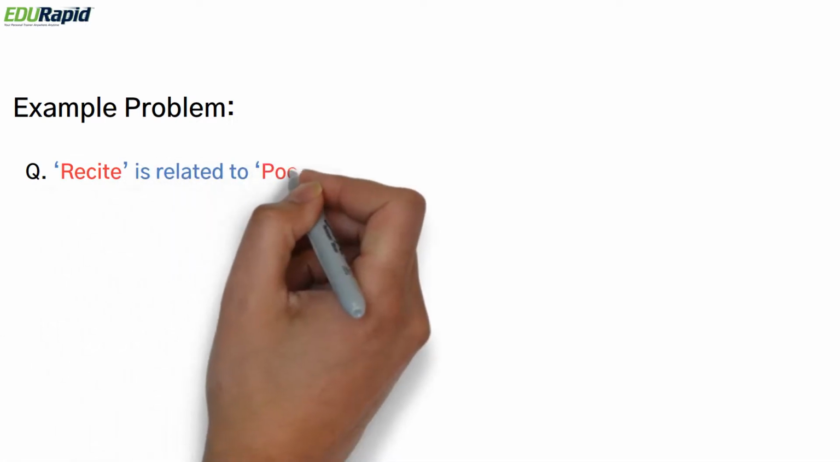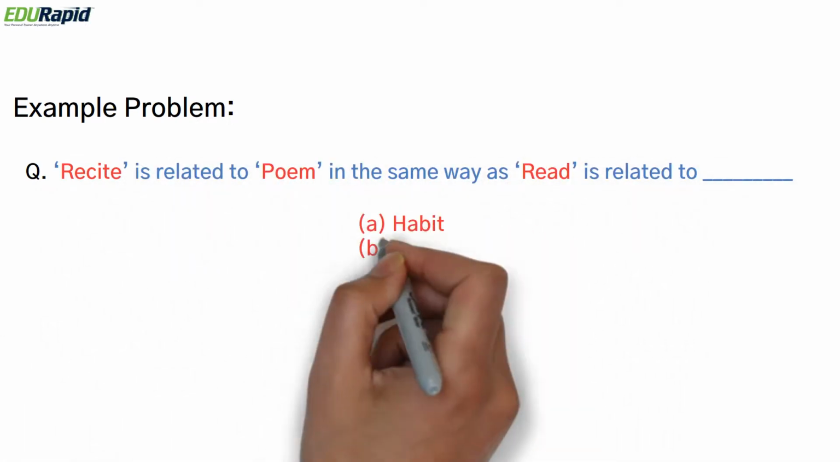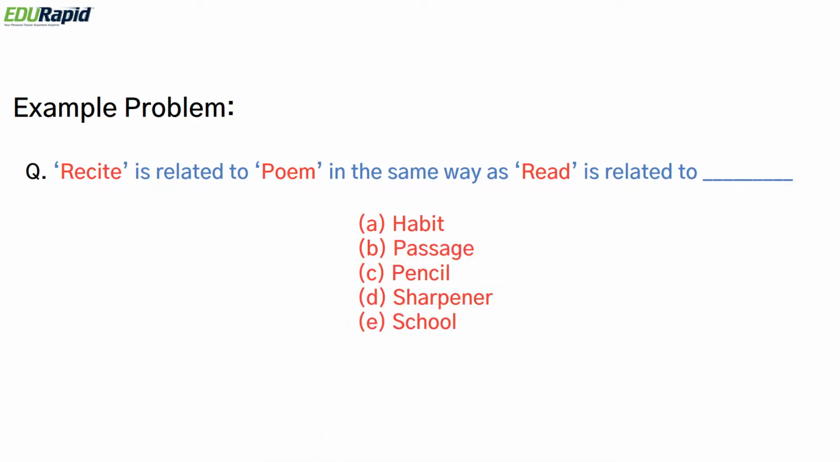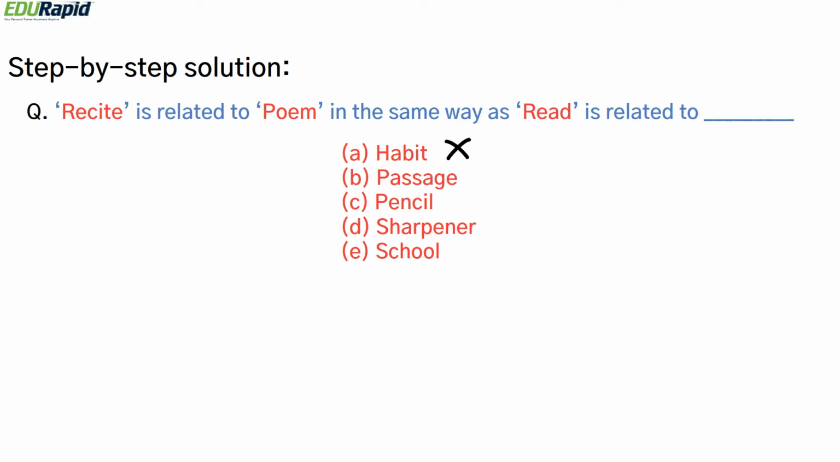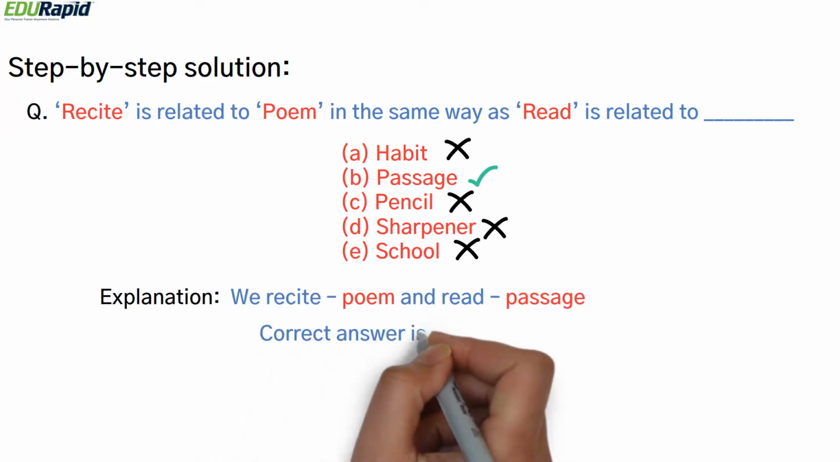Let's go to the next problem. Recite is related to poem. In the same way, read is related to, and the options are habit, passage, pencil, sharpener, school. We recite a poem, and we cannot read a habit, a pencil, a sharpener, or a school. So we can read a passage. So the correct answer is option B, passage.